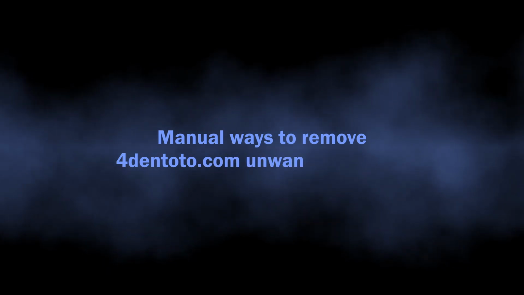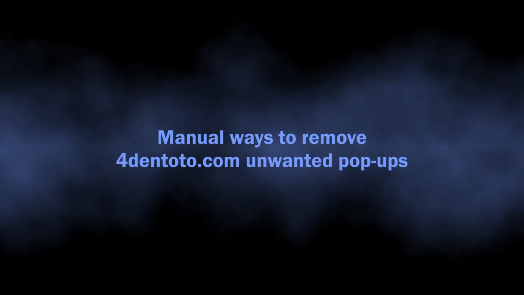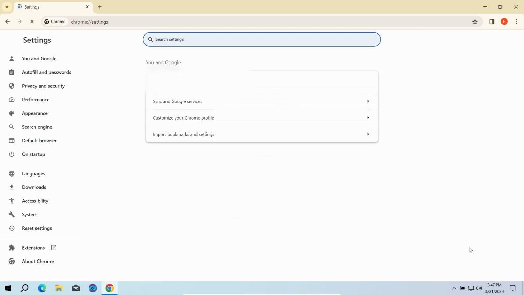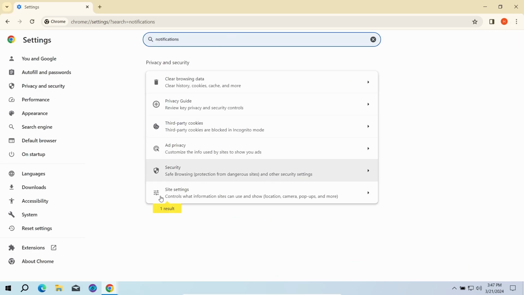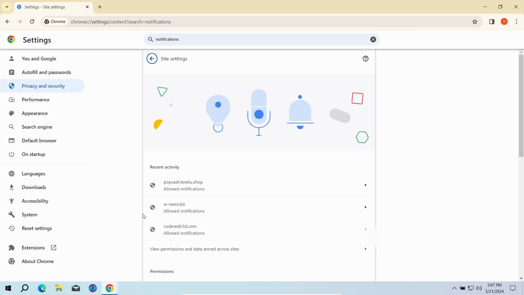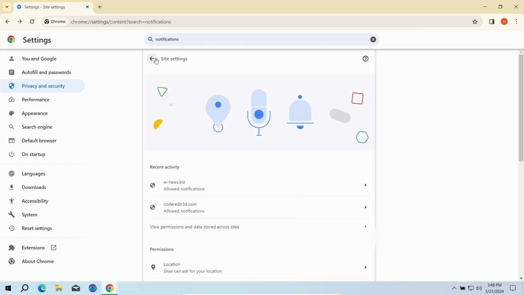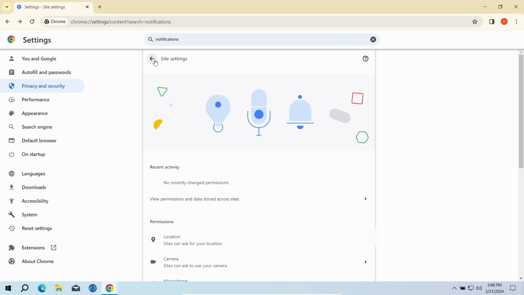You can also try to remove the push ads manually. The key reason why these pop-ups appear is the permission to send notifications for the FordandTotal.com website. To reverse these permissions, go to the settings page of your browser and type notifications in the search bar. Here, go to Site Settings and click Notifications once again. That will open the list of websites that are allowed to send push notifications. Here you need to remove every single entry. Once done, just restart the browser for the changes to take effect.